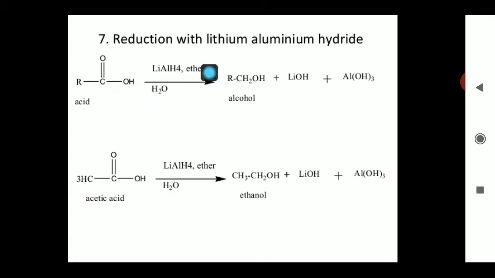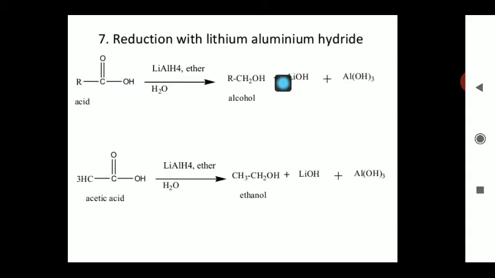Whenever the nascent hydrogen is coming from this lithium aluminium hydride, in the presence of ether medium along with water, the shifting of the double bond takes place towards oxygen, and O will retain a negative charge and C will retain the positive charge. And now the H positive ion occupies this O negative position, and the resultant compound is alcohol.